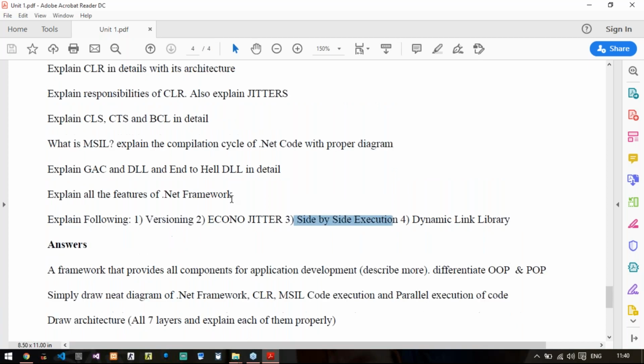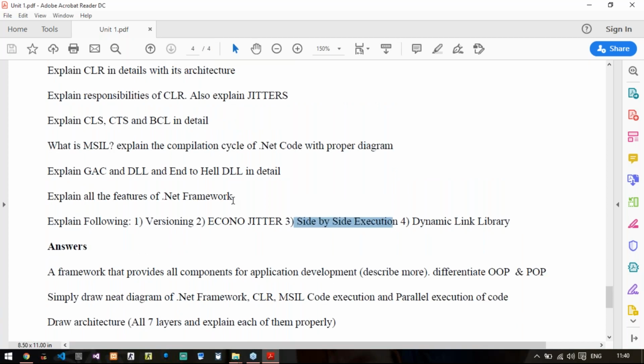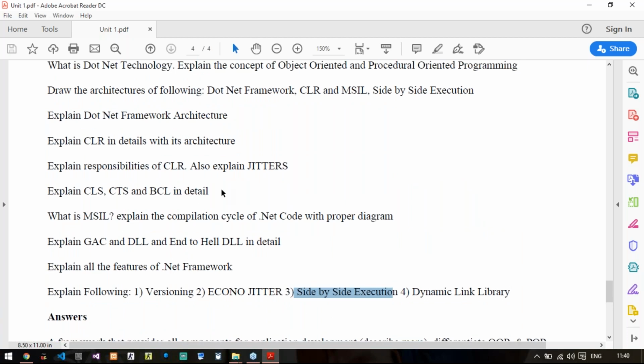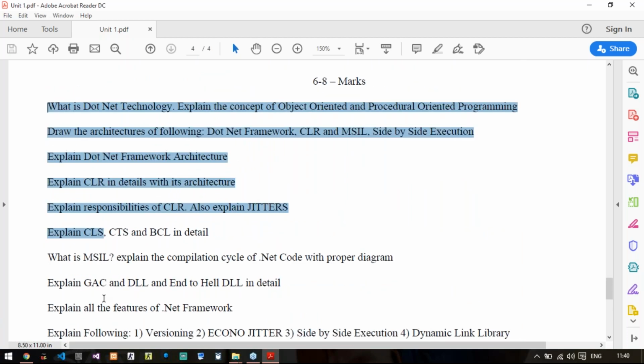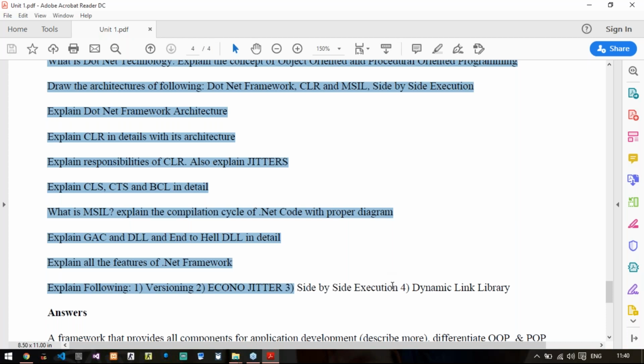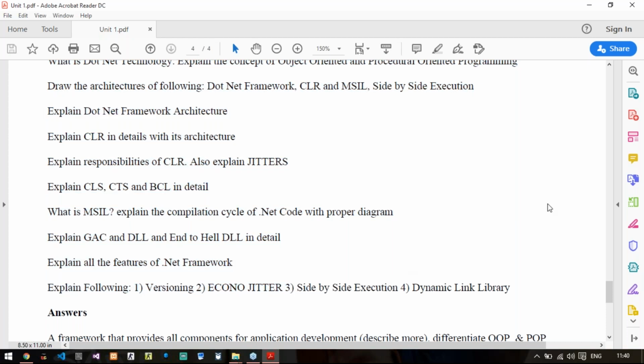So if you see, the questions are repetitive. So what I will suggest is that in unit number 1, you just prepare the 6 to 8 marks questions. All the 4 marks questions will automatically be covered in these questions. So that will be beneficial for you in your final examination.